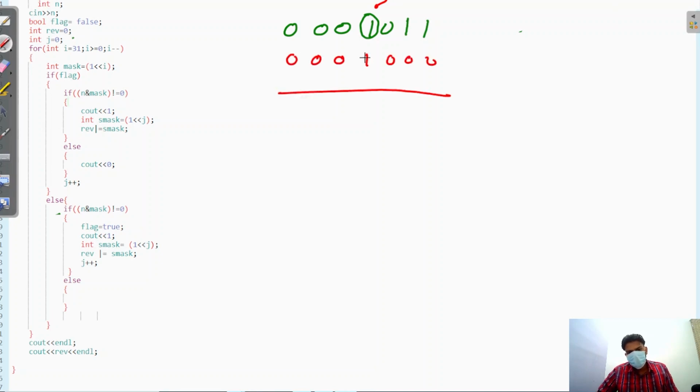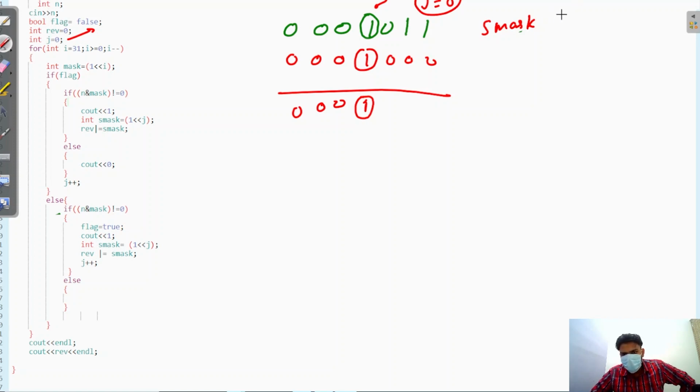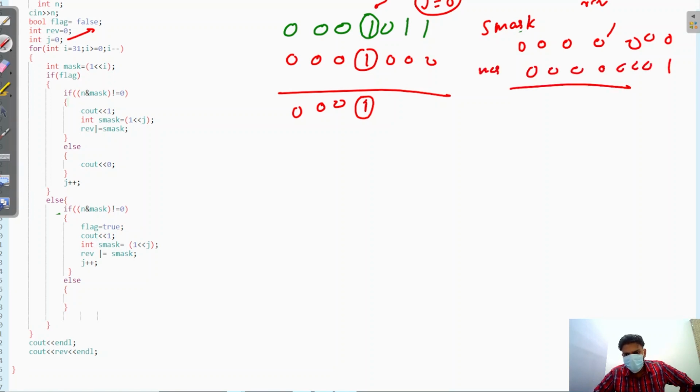At the same stage, when we get this 1, when our result is 1, at this stage we create a second mask. We take j equal to 0, then we get the second mask where we put a shift of j. This is your reverse value, and we take the reverse value with the second mask shifted by j. So it will provide this mask, this is your reverse digit, and this is the value we get.